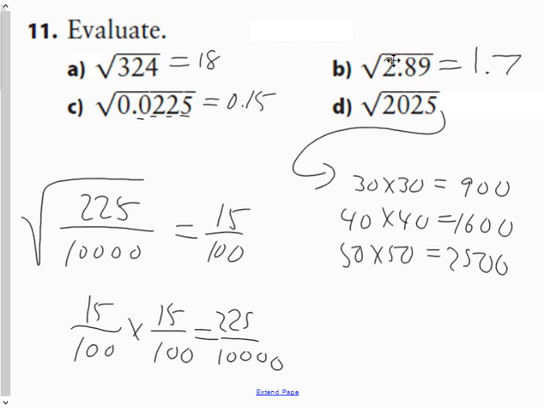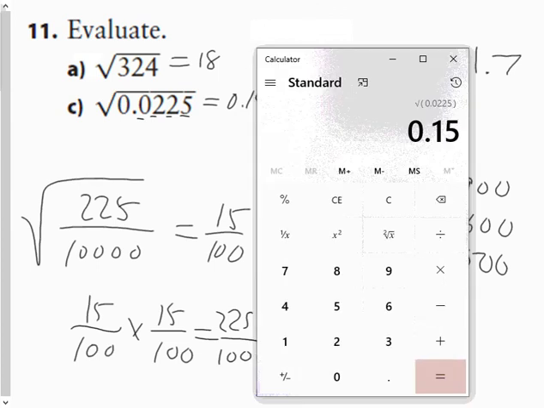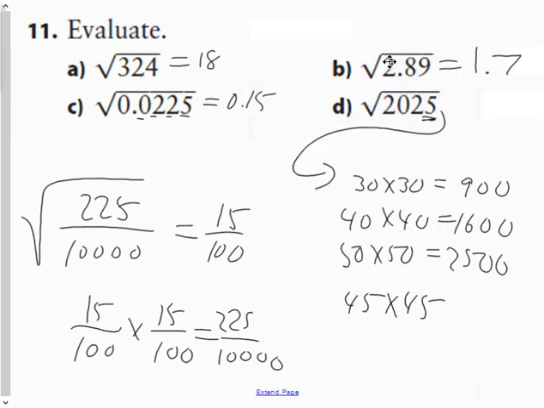So I know that it has to be 40 something, right? And since it ends in a 5, my guess is 45 times 45, because that's the only way I can end up getting a 5 at the end, I think. So if I take my calculator, wouldn't that be great if 45 times 45 equals, oh, Bob's your uncle. So therefore, the square root of that is 45.